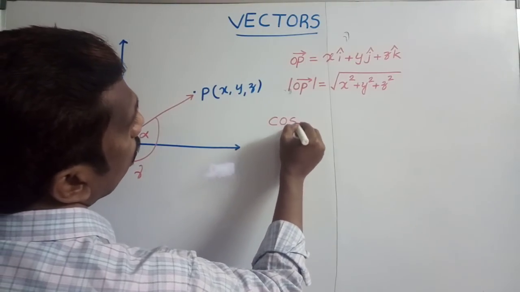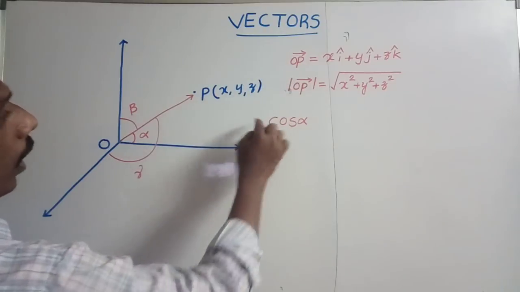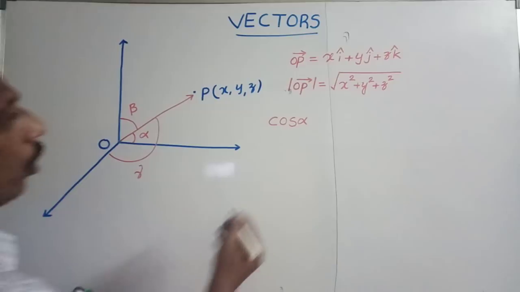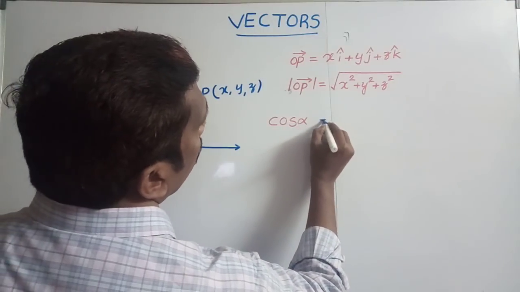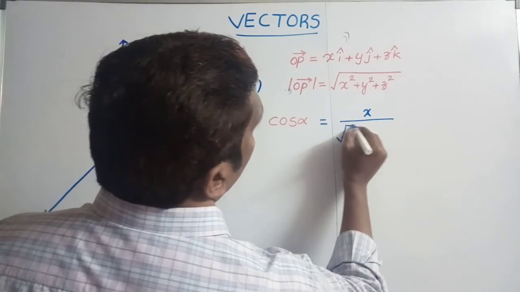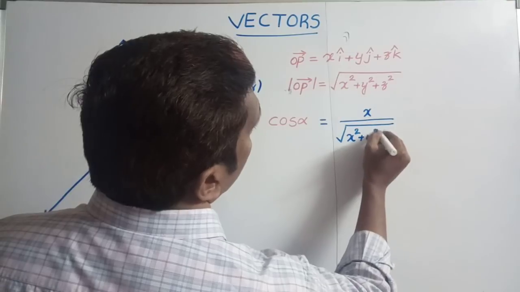Cos alpha is equal to x divided by the square root of x square plus y square plus z square.